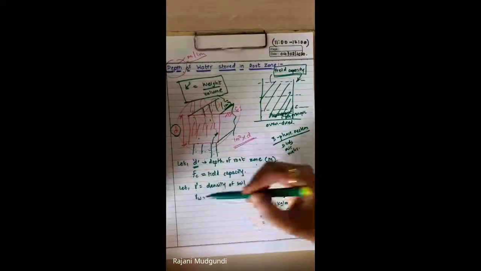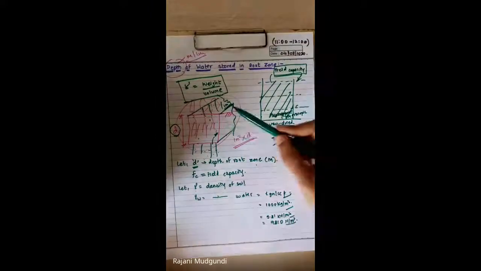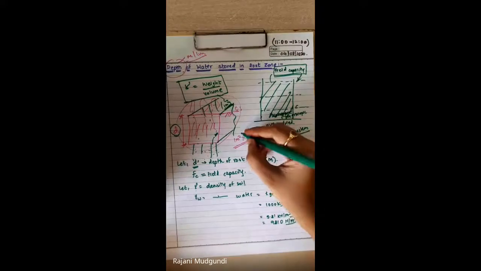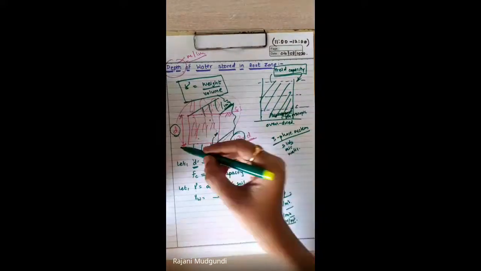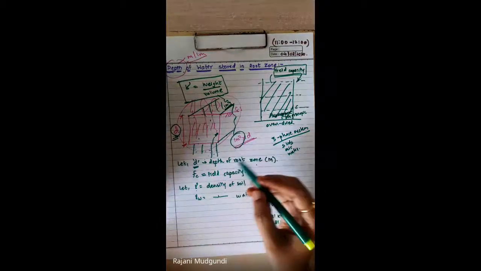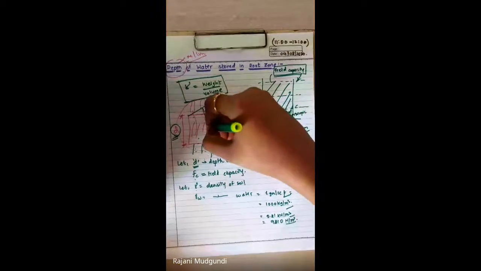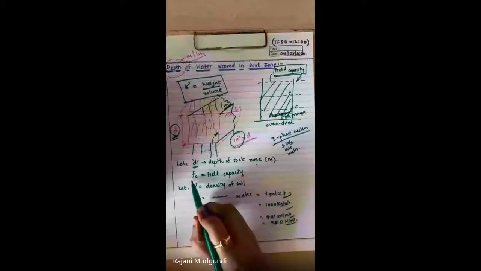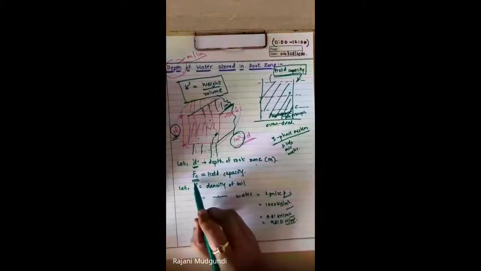Now these four terms are required, in which we are considering unit surface area, or 1 meter square of surface area. Depth of root zone we are considering as D. FC: say water is supplied to this land and the moisture content of that soil is FC.